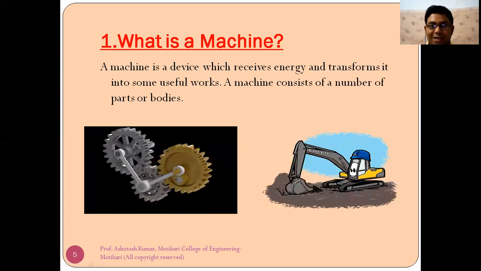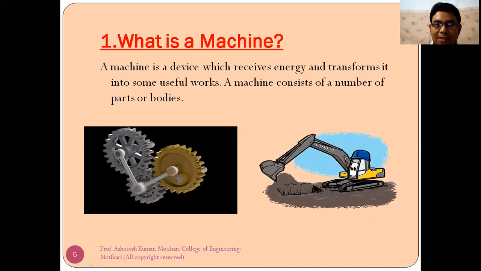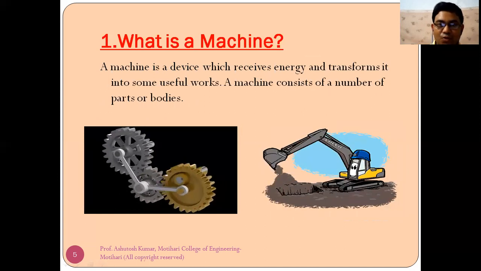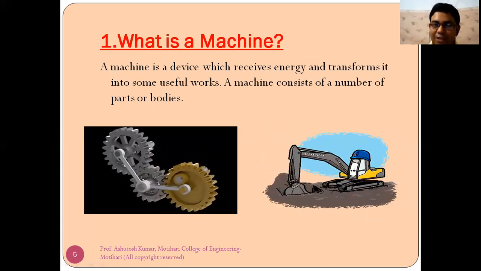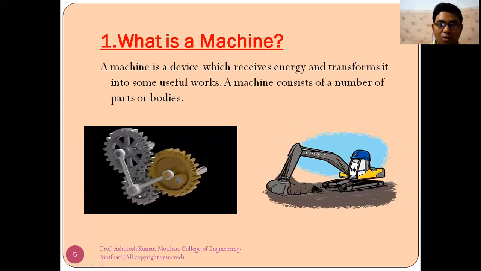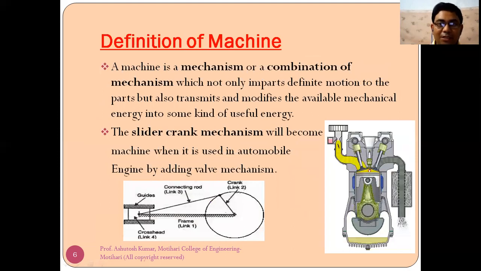Now, what is machine? As I earlier discussed in my previous lecture, a machine is a device which receives energy and transforms it into some useful works. A machine consists of a number of parts or bodies. So this definition I already covered in my previous lecture. Now let us go for some technical definition of machine. A machine is a mechanism or a combination of mechanism which not only imparts definite motion to the parts but also transmits and modifies the available mechanical energy into some kind of useful work.